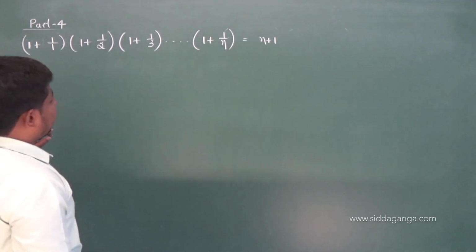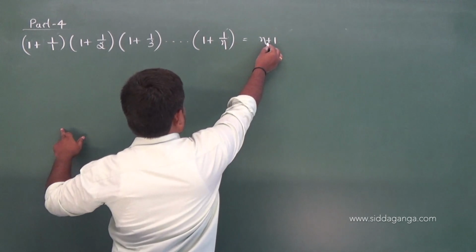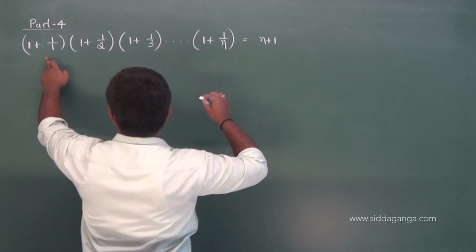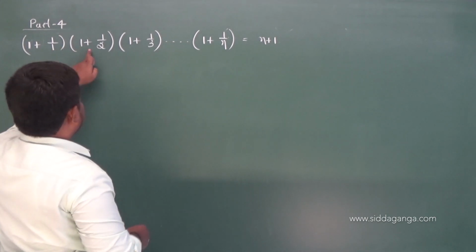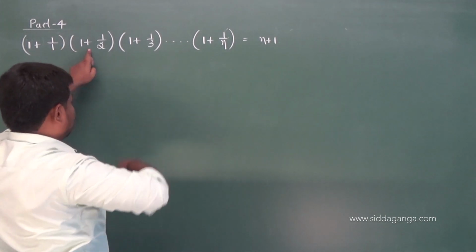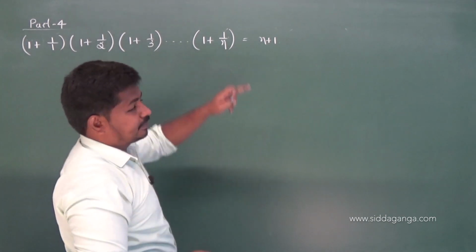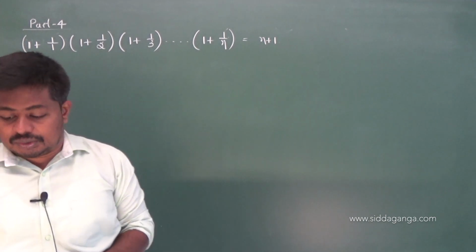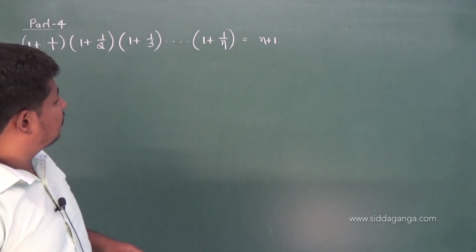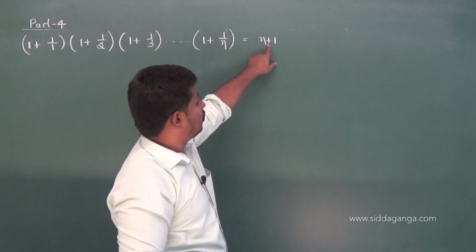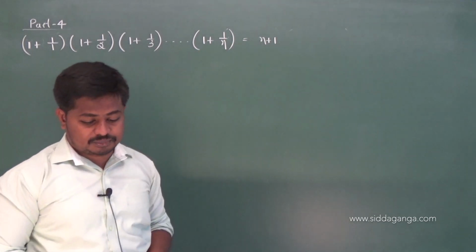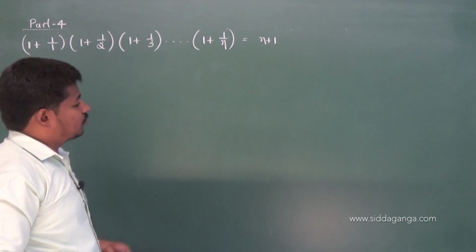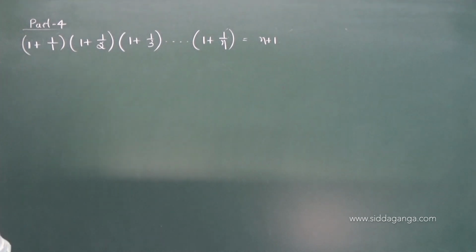When n is 2, you get 2 plus 1, 3, so the product of the first two terms should be 3. So 1 plus 1 is 2, and 1 plus 1 by 2 is 1.5. So 2 into 1.5 you get 3, right? In the same way, the product of the first three terms should be 3 plus 1, that is 4. We will get 4. So we have to prove this is true for all natural numbers, right? Okay.